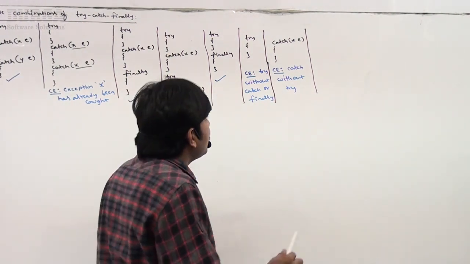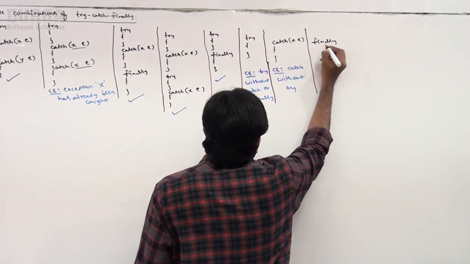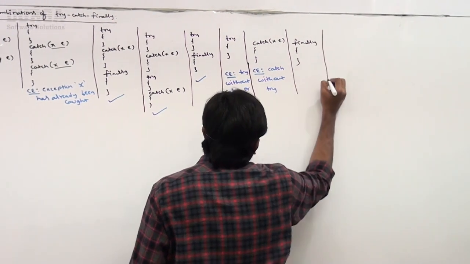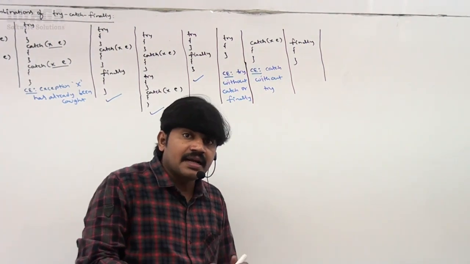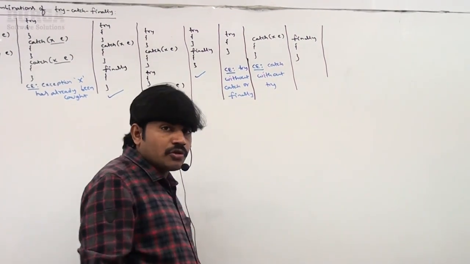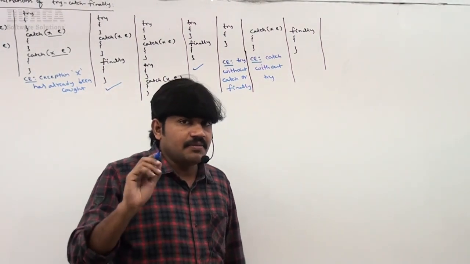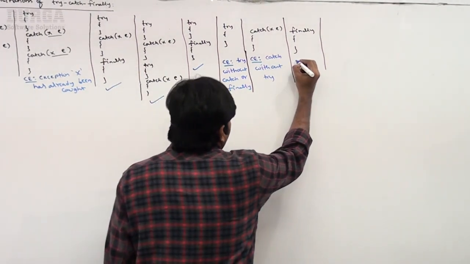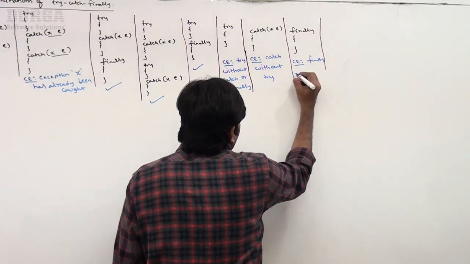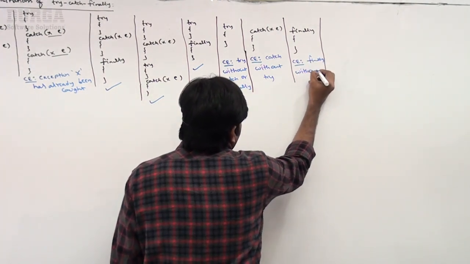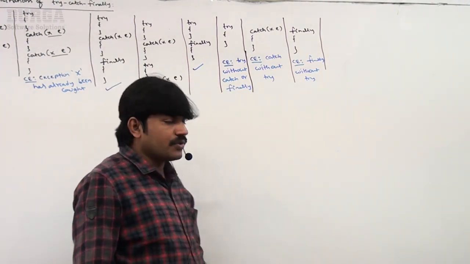Remember this one. Sir, similarly, now I am taking only a finally block. Again, this one is invalid, sir. Whenever we are writing a finally block, a try is compulsory. Remember that. Now what compile time error will we get? Finally without try. This is the compile time error we are going to get, sir.